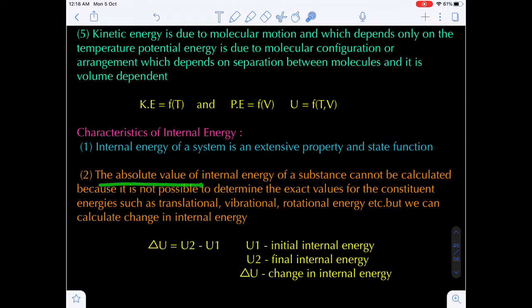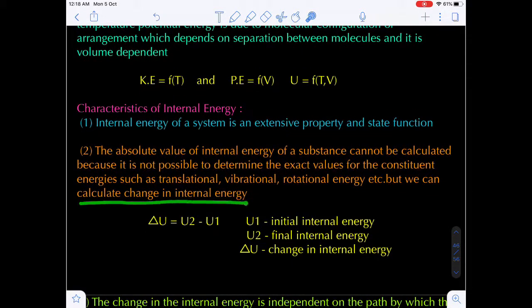The absolute value of internal energy cannot be determined, because to determine it we have to consider the absolute value of translational energy, vibrational energy, rotational energy, etc. But we cannot calculate all these values accurately, so we are not able to determine the absolute value of internal energy. But we can calculate the change in internal energy. Are you getting my point?